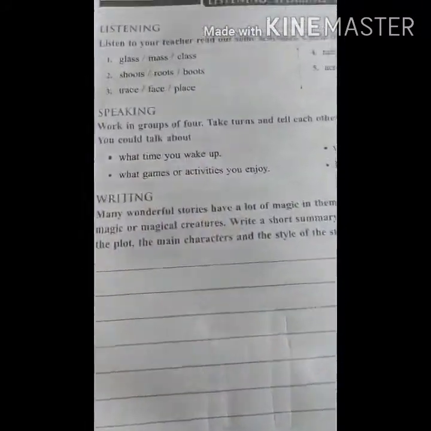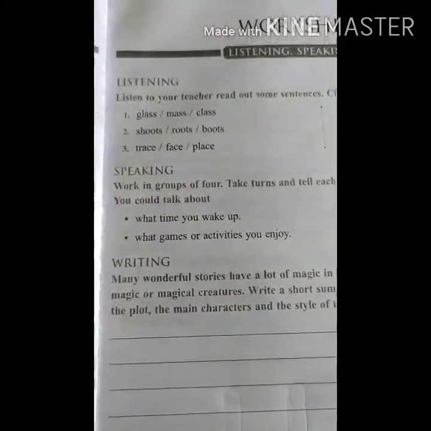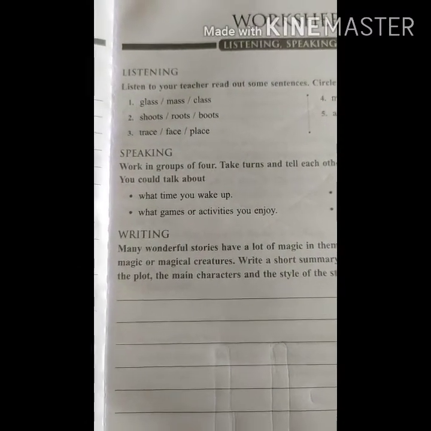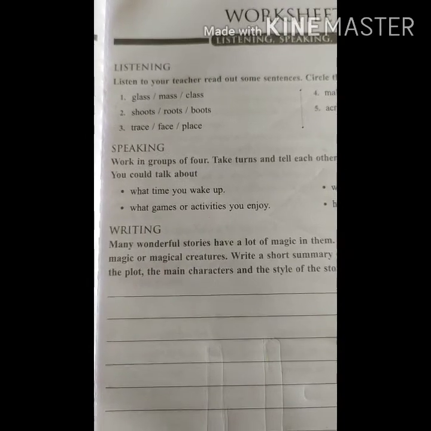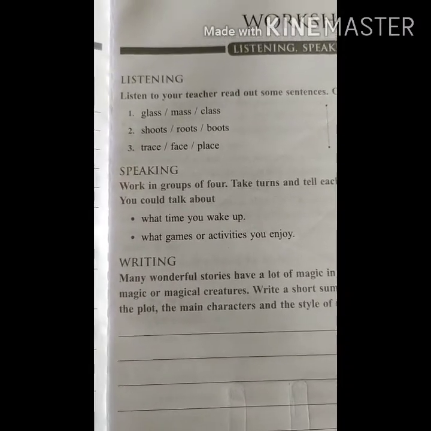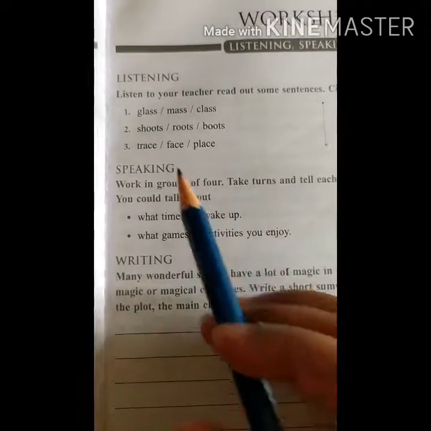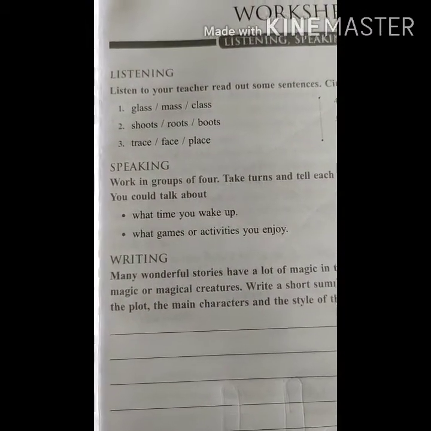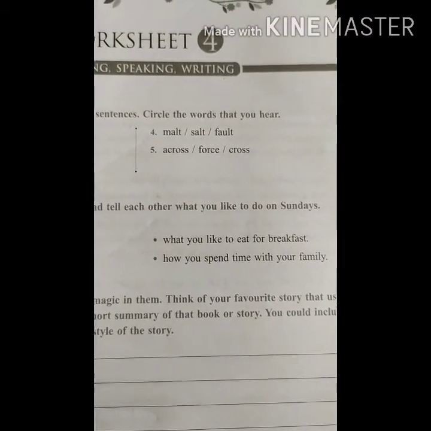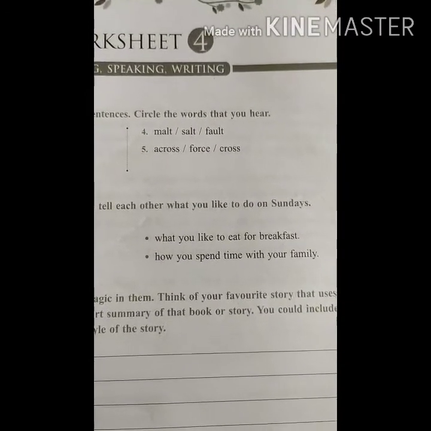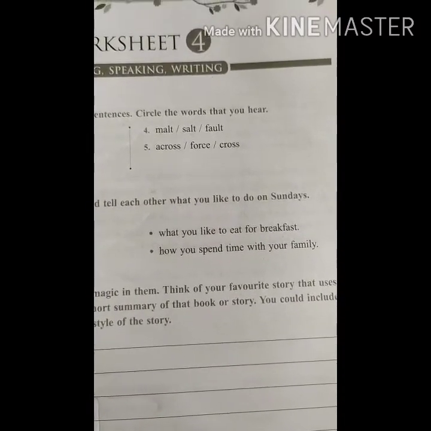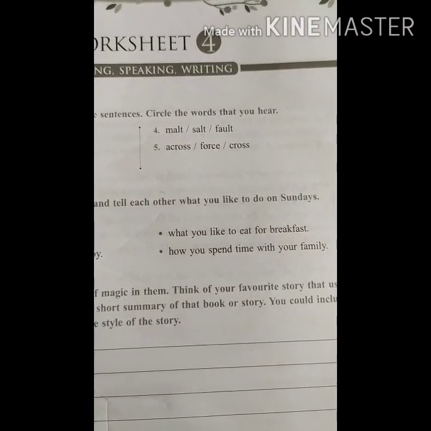Listen and do. Okay. In these 3 of the things I am saying glass. Please circle the glass. Next one is roots. Where are the roots? Please check it out and circle it. Next one is third one, face. Fourth one, fault. Where is the fault? That you have to circle it. Okay. Fifth one, across.